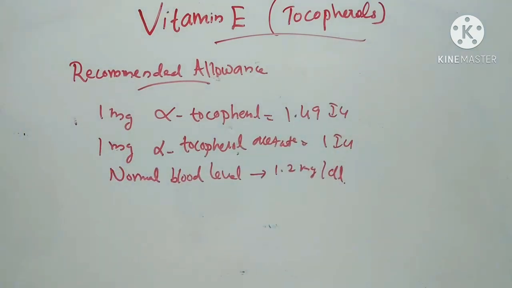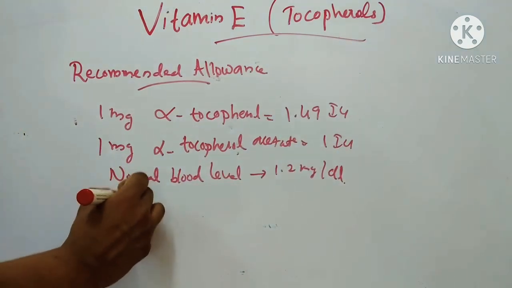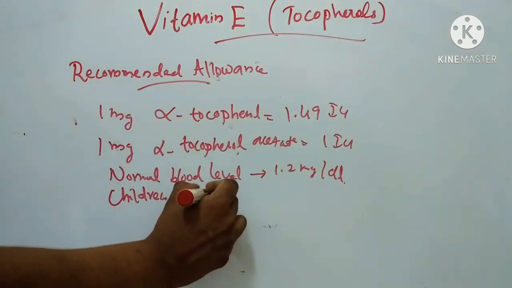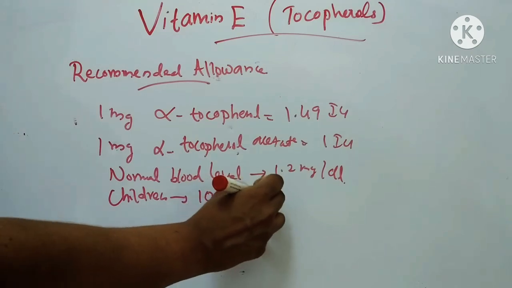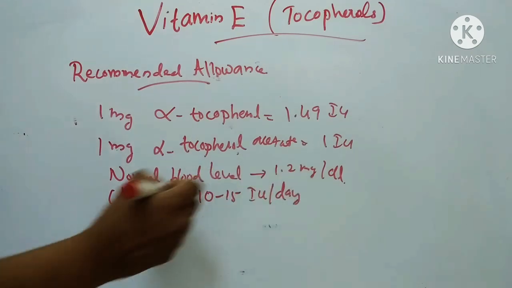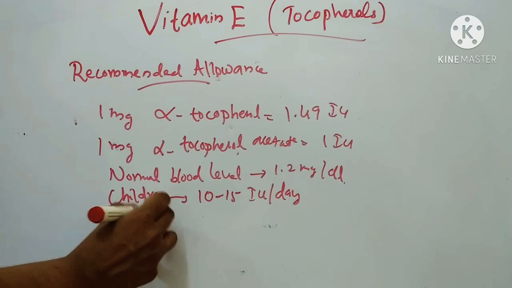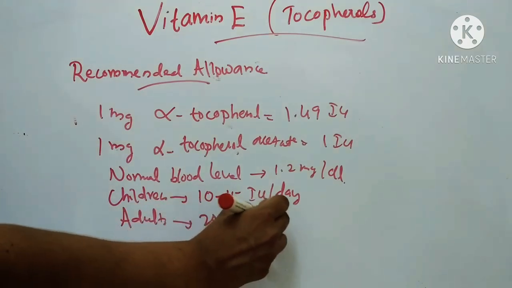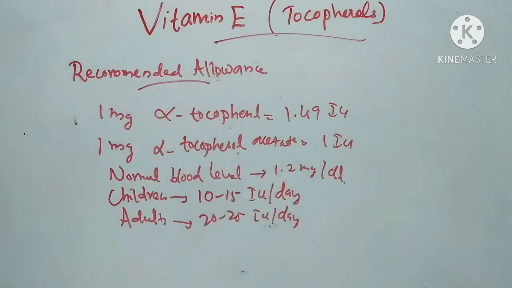Then the recommended daily allowance in children is 10 to 15 IU per day. In adults it is 20 to 25 IU per day. This requirement is higher in pregnancy and in lactating mothers. Next we will see absorption, distribution and excretion of vitamin E.